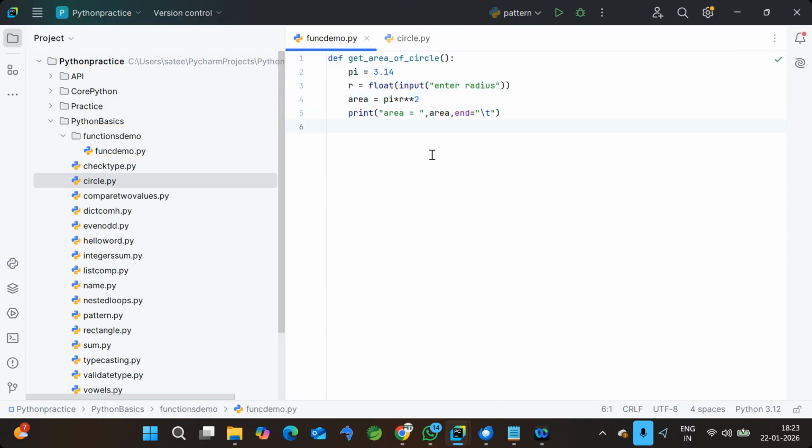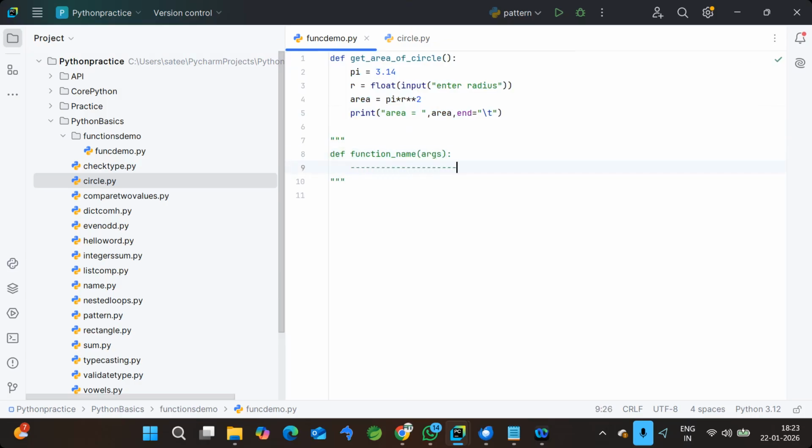Now, in a simple way, this is one function. That's it. If you talk about the syntax, I'm writing it in the comments: def followed by the function name, followed by arguments if required, then the colon, and then you write the code of your requirement. Likewise, you can write any number of lines of code, and finally you may return. This is the simple syntax for a function.